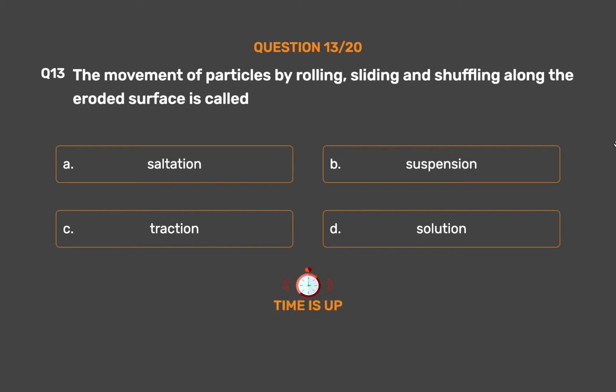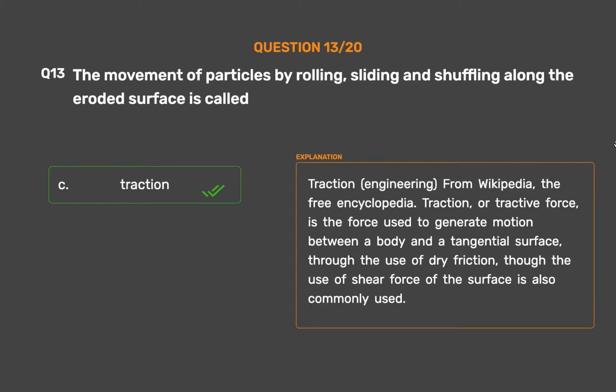The correct answer is option C. Traction. Traction, engineering. From Wikipedia, the free encyclopedia. Traction, or tractive force, is the force used to generate motion between a body and a tangential surface, through the use of dry friction, though the use of shear force of the surface is also commonly used.